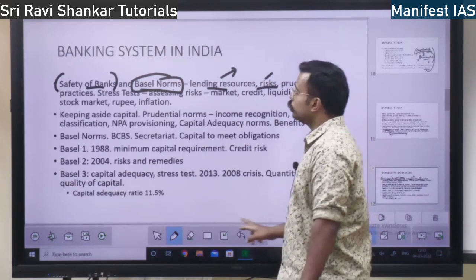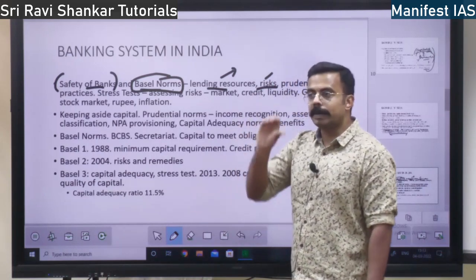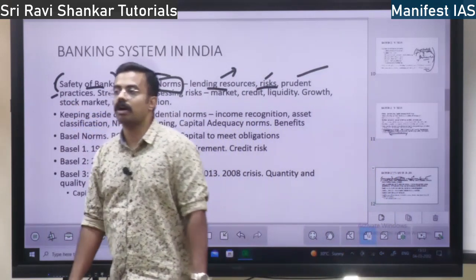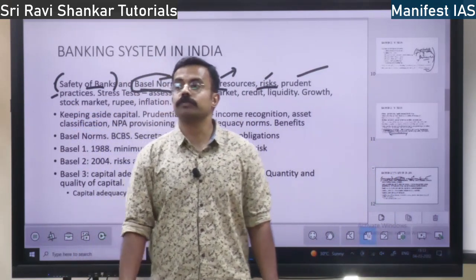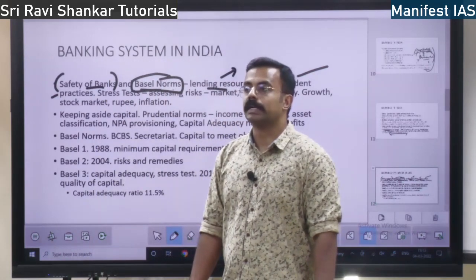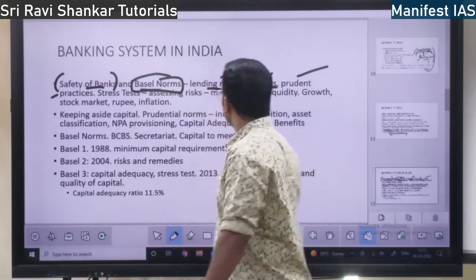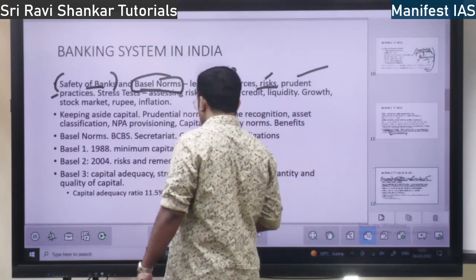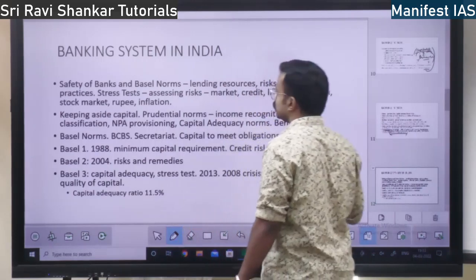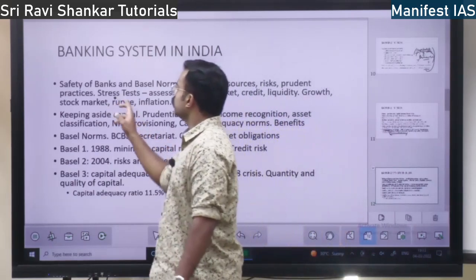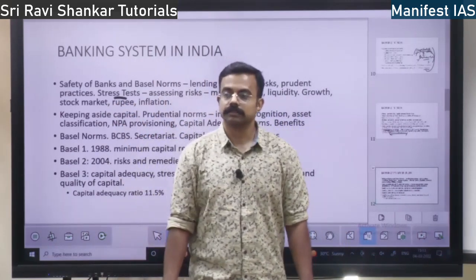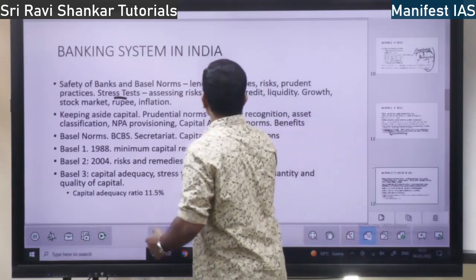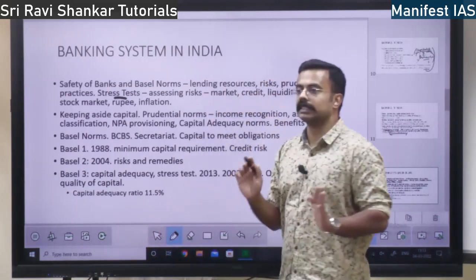So in order to minimize the risk, we have to follow prudential practices, or good practices. Prudent practices, right? In order to follow prudent practices, we have to take up a lot of stress tests. Stress test. See, what is stress test? Did you understand risk and prudential practices, everything?